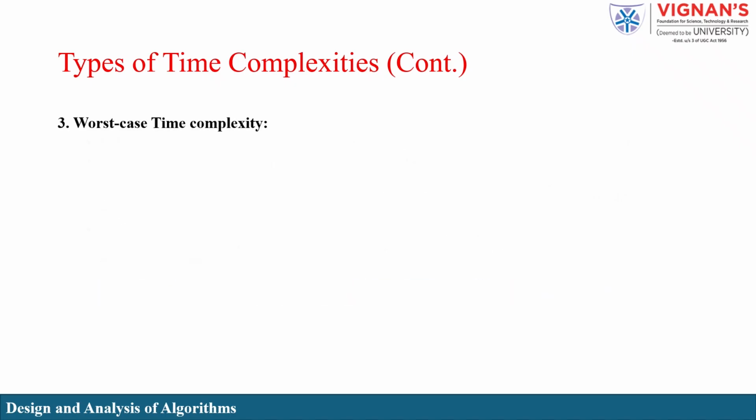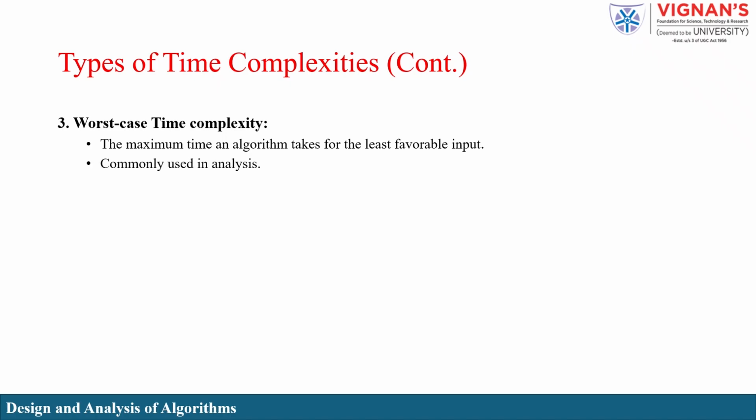Worst case time complexity refers to the maximum amount of time an algorithm may take to complete when the input conditions are the least favorable. This measure is commonly used in analysis because it guarantees an upper limit on the running time.